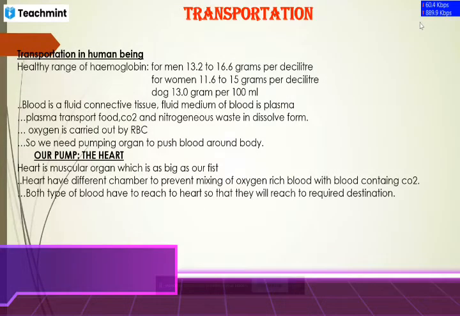Okay. So similarly, plasma transports food, CO2 and nitrogenous waste in dissolved form. What is the function of plasma? If someone asks, and this is an important question related to the board, what is the function of plasma? Plasma's function is nothing but to transport food, CO2, nitrogenous waste in dissolved form. I have written dissolved form because when nutrients are in dissolved form, it is easier to get transported.